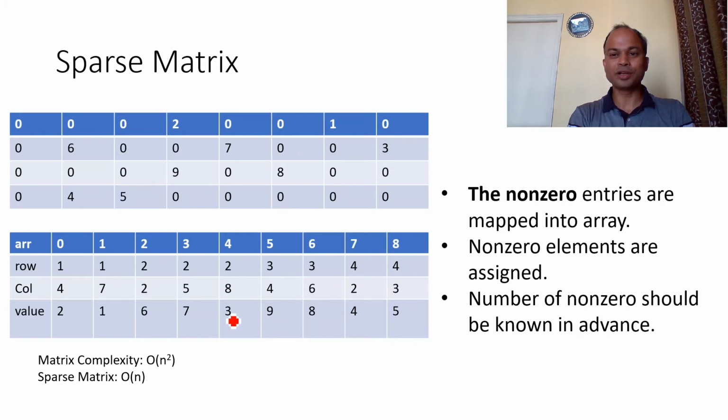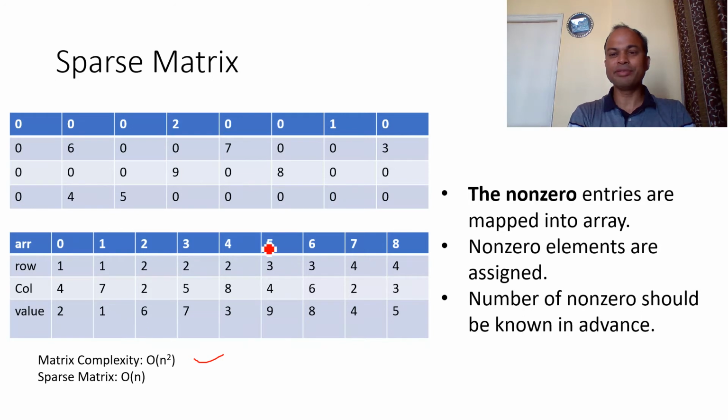If we talk about the complexity, initially we discussed this representation, with n number of rows and m number of columns. The space complexity will be order of n multiplied by m. If n equals m, the complexity will be order of n square. We want to reduce this complexity using the sparse matrix.